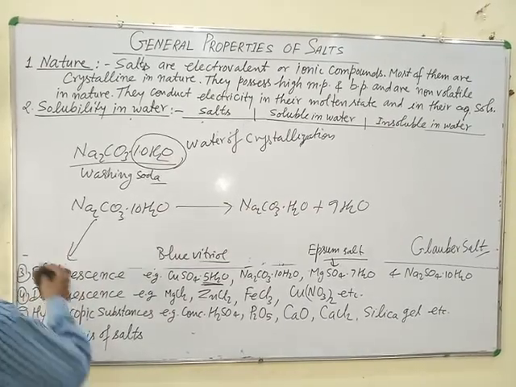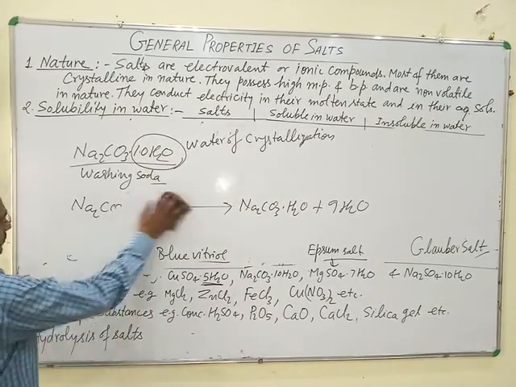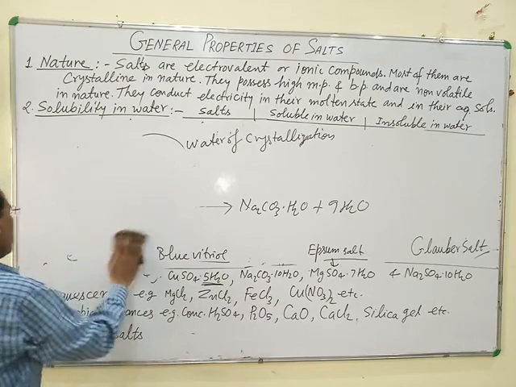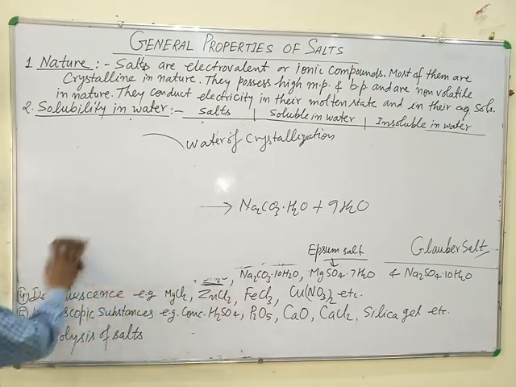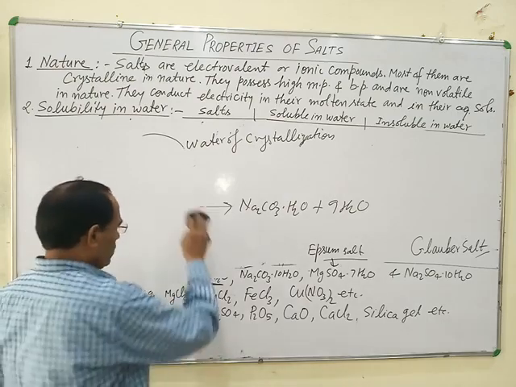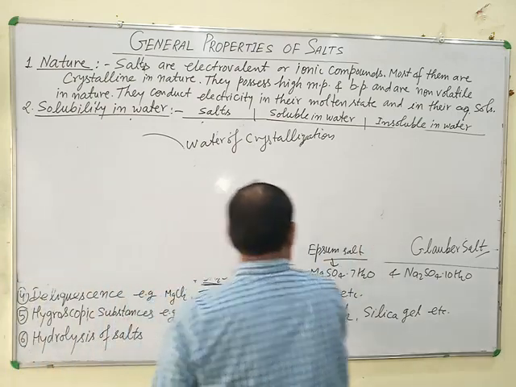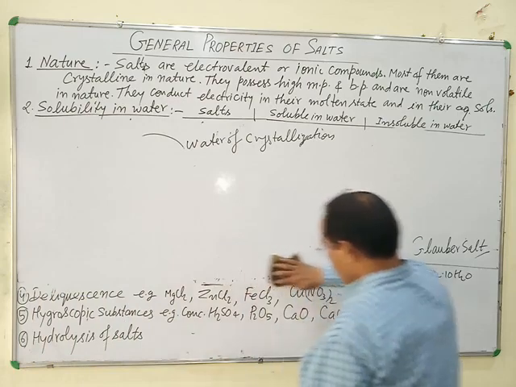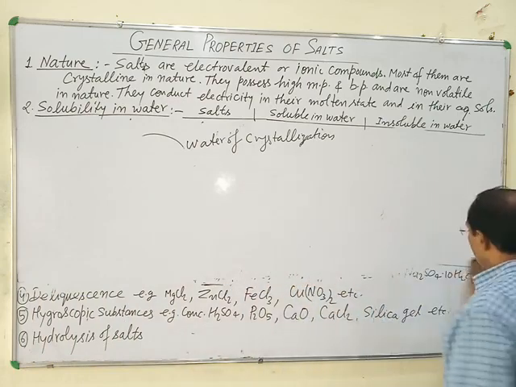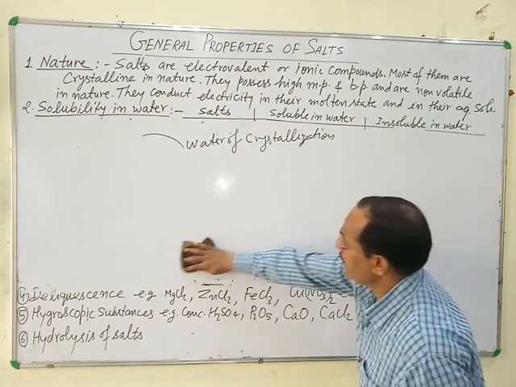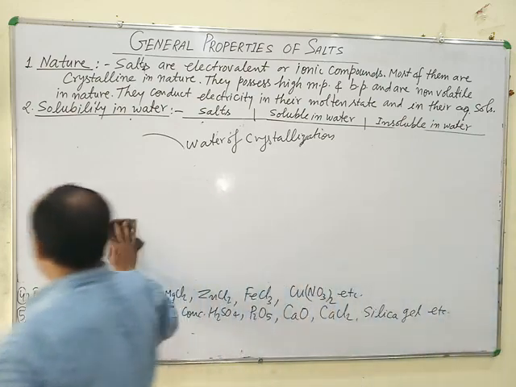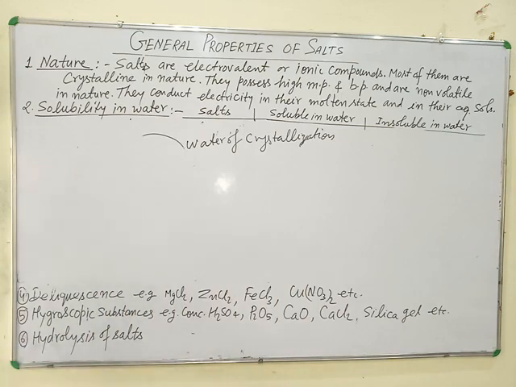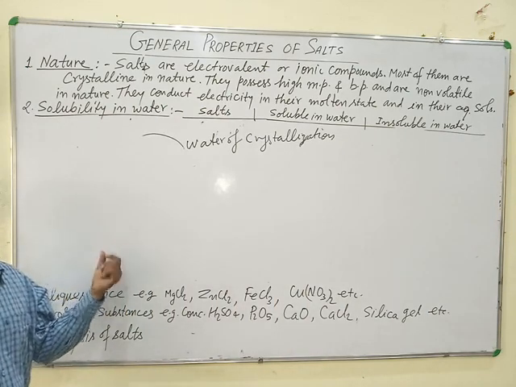Now the next property is deliquescence. Deliquescence is a phenomenon by which an anhydrous salt absorbs moisture from the atmosphere and forms a saturated solution in the absorbed water.